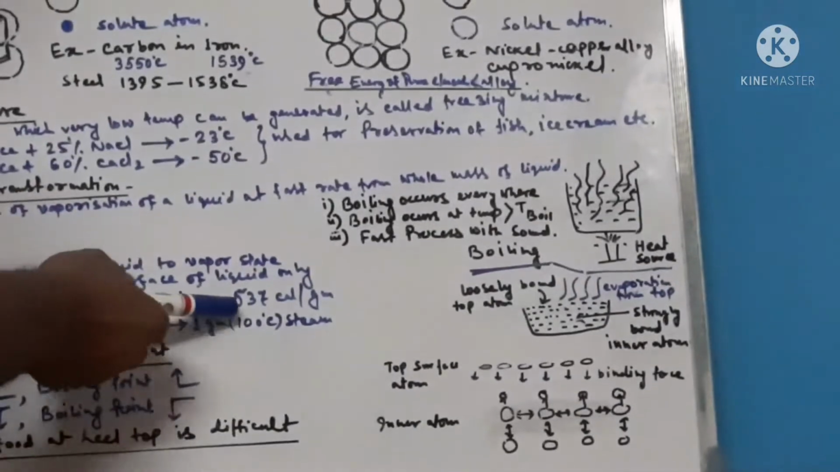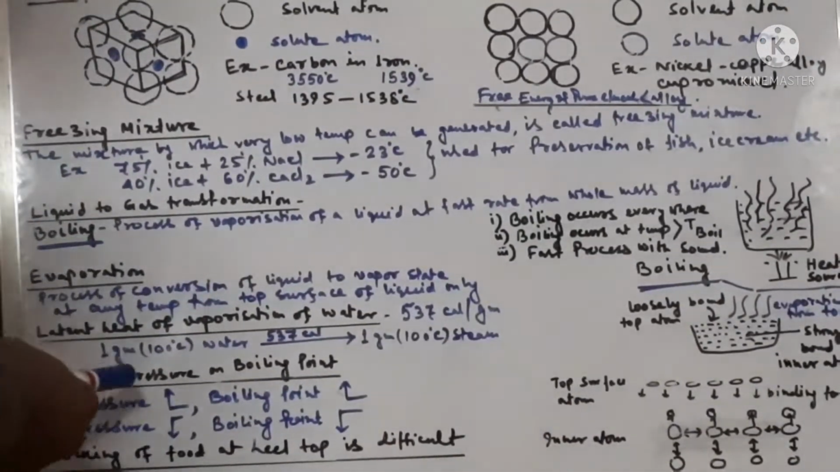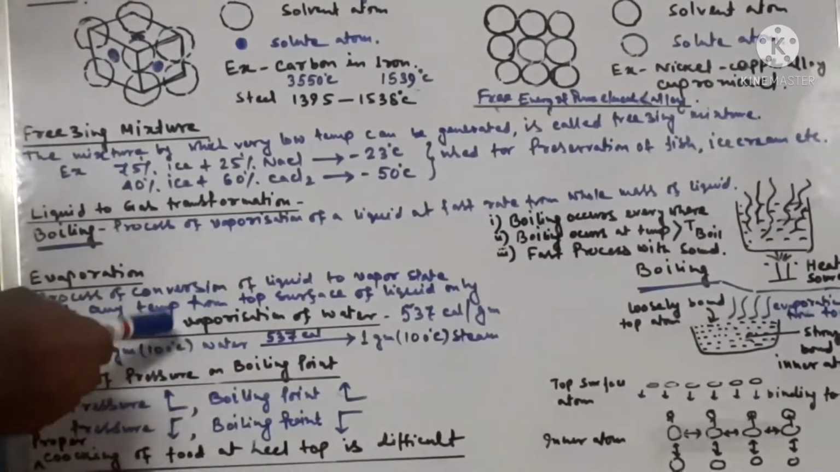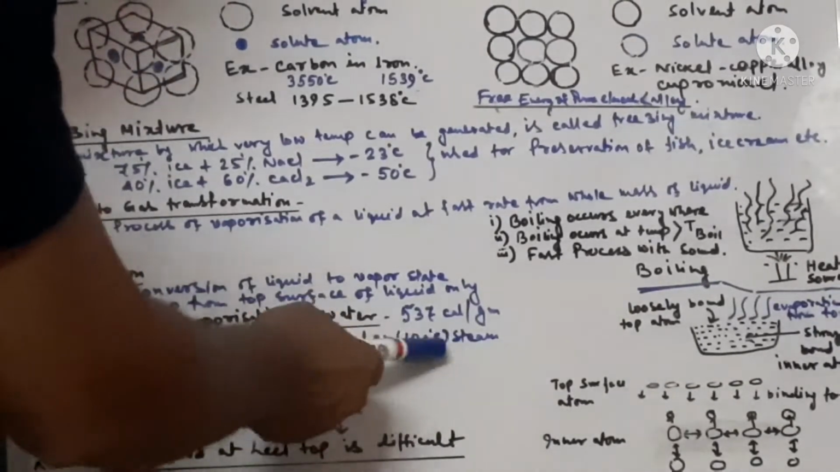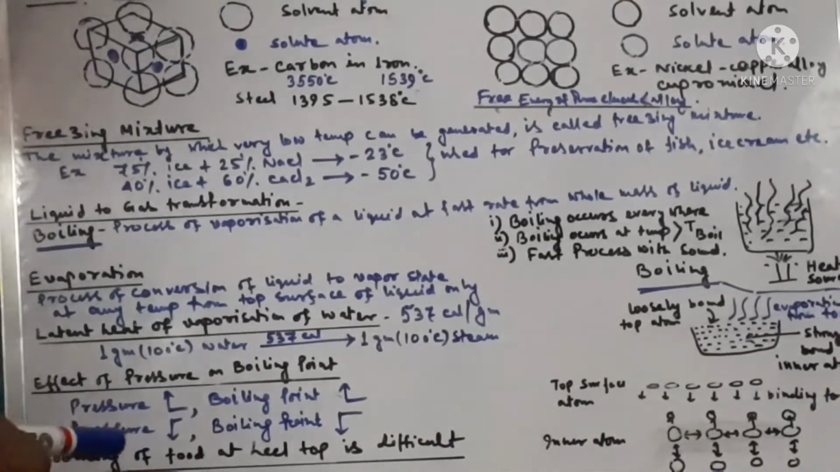Latent heat of vaporization of water is 537 calories per gram. It means to convert 1 gram of water at 100 degrees centigrade to 1 gram of steam at 100 degrees centigrade, we will need to add 537 calories of heat to the system.